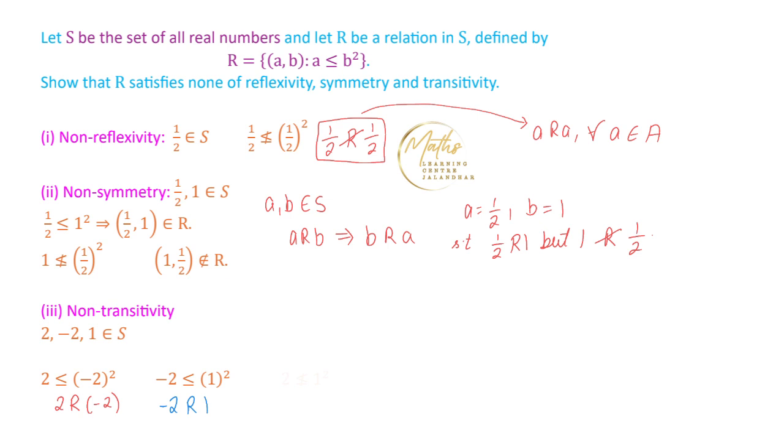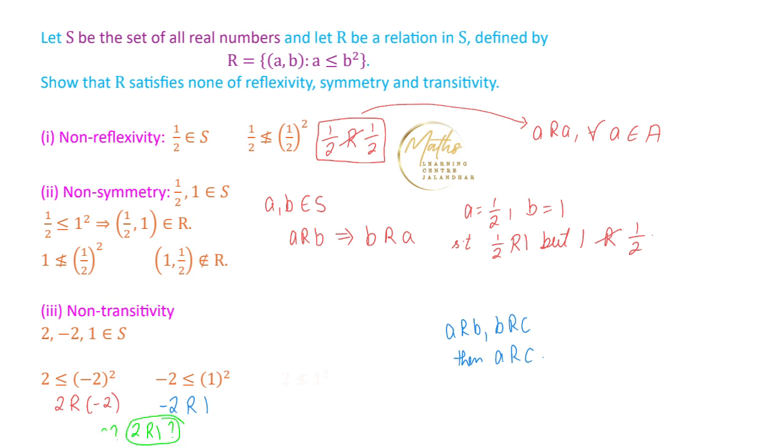Now if this relation is transitive, we have the condition that if A is related to B and B is related to C, then A should be related to C. It means we have to check whether 2 is related to 1 or not.